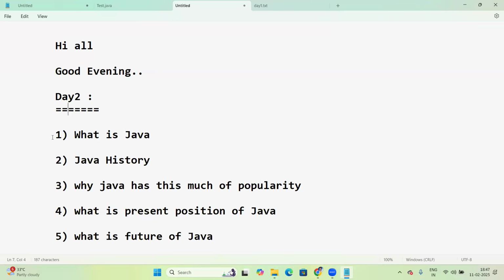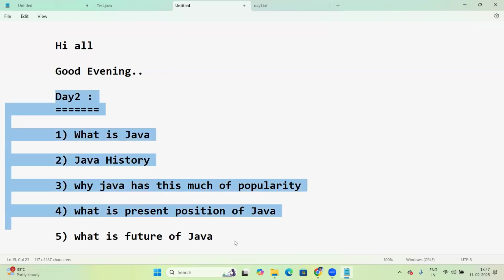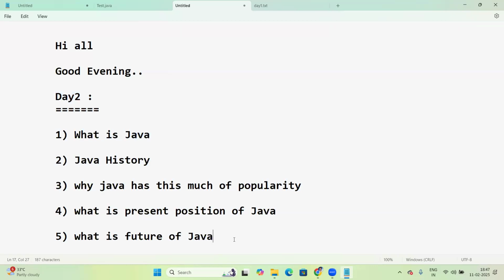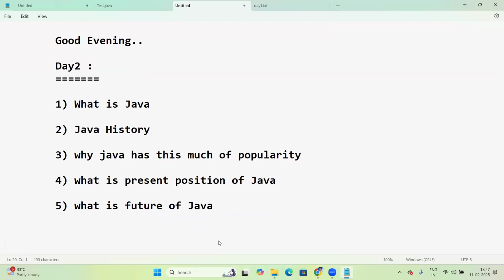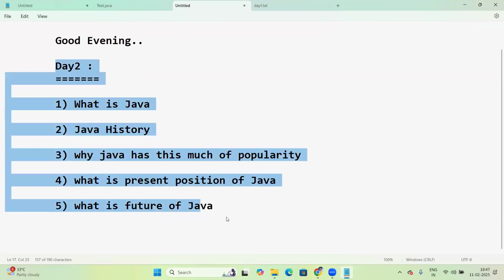So today's session, day two, is just a Java overview. Today we are not going to start the actual subject. Once the overview is completed, then we'll start.